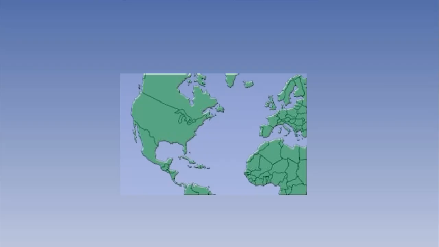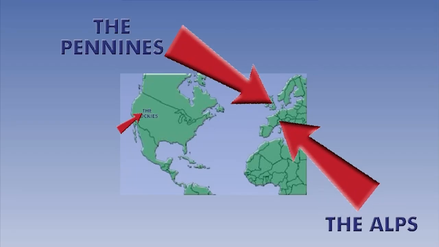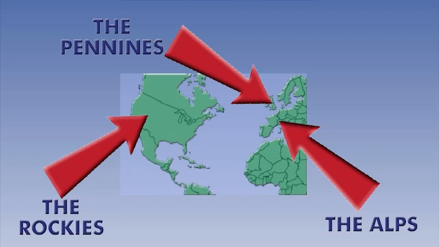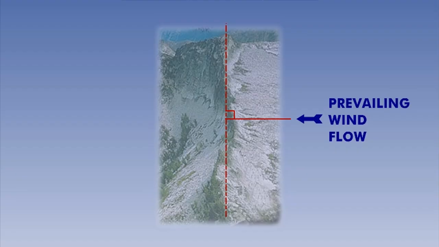Examples of hill or mountain ranges that often cause lee effects are the Pennines in the UK, the Alps, and the Rockies. The best cases are when hills or mountains lie at right angles to the prevailing wind flow. So be careful when planning your flight to check the wind directions over any high ground, and if so, anticipate potential turbulence hazards.